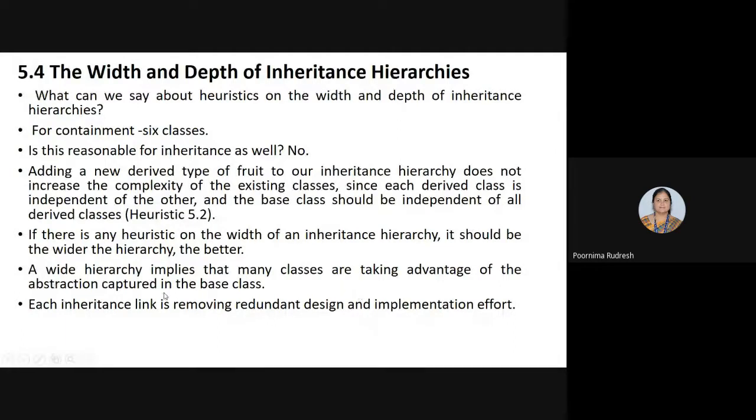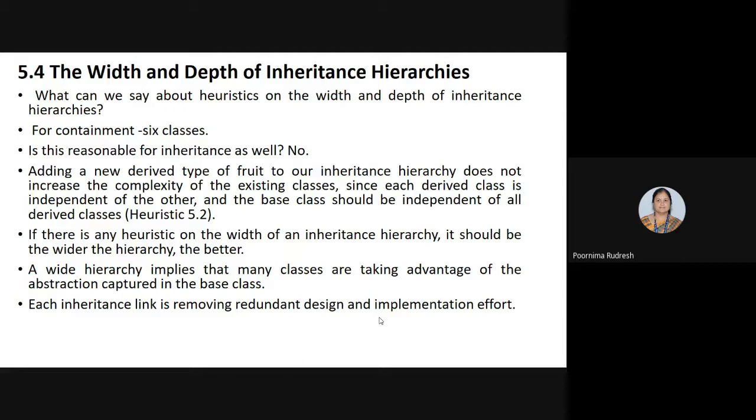And each inheritance link is removing redundant design and implementation effort. So this is about the width and depth of the inheritance hierarchy. In the containment relationship the number is limited to 6, but that is not the case for the inheritance hierarchy, where we can go on adding more derived classes. The advantage is that all the derived classes capture the abstraction present in the base class.